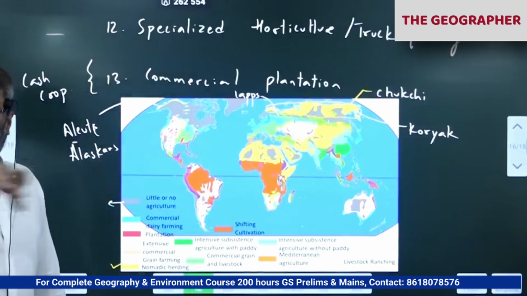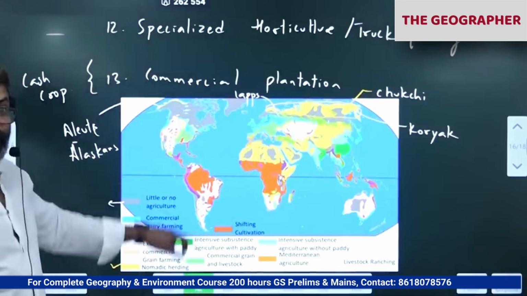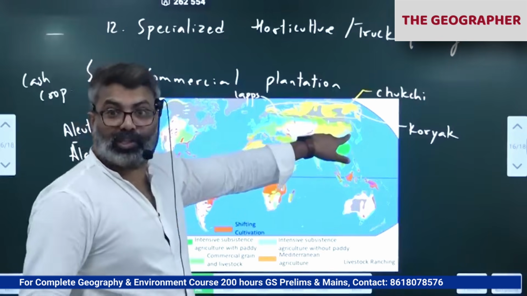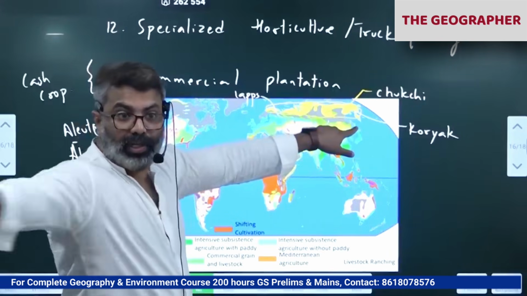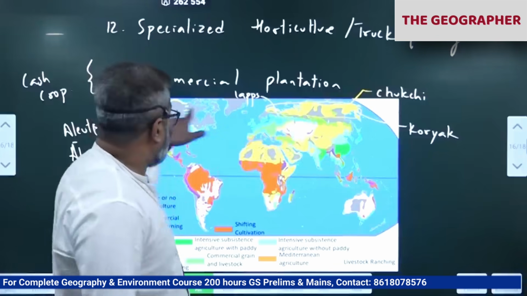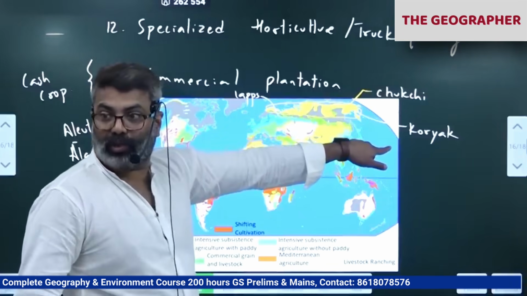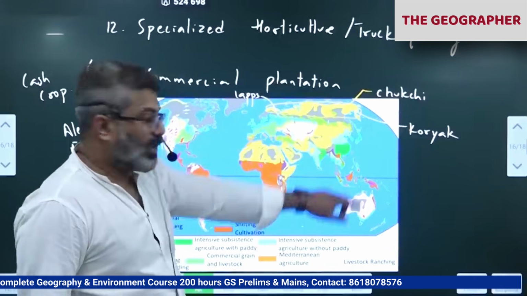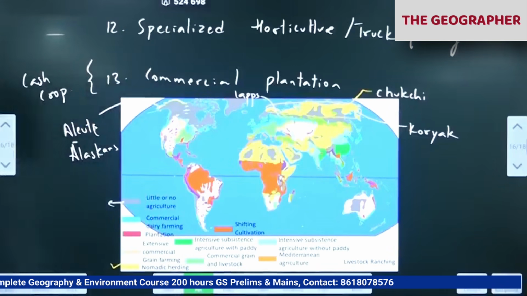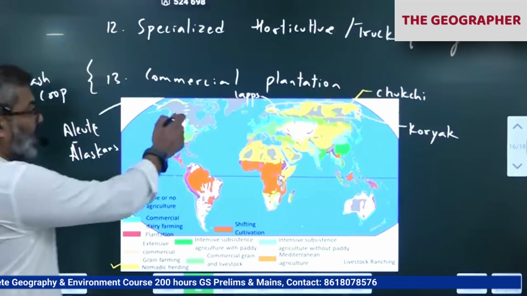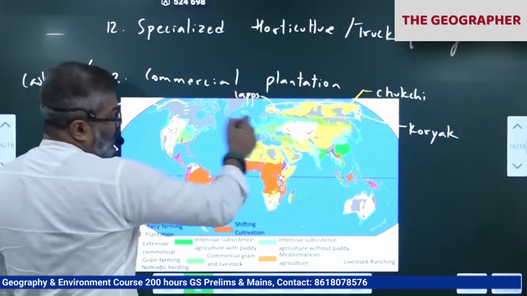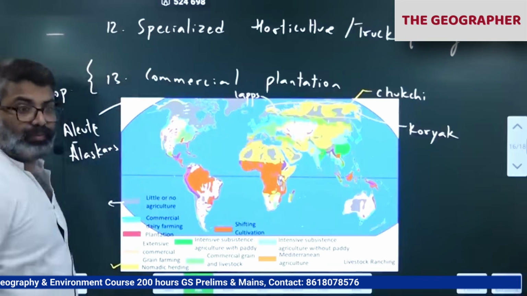That is steppe grass, and not steppe. Sorry, this is taiga forest. Taiga forest is completely forested. Most of Canada and Russia is taiga, temperate coniferous forest. In those areas, no agriculture. Dense forest areas, especially in Canada and Russia, taiga here, no forest, no agriculture.